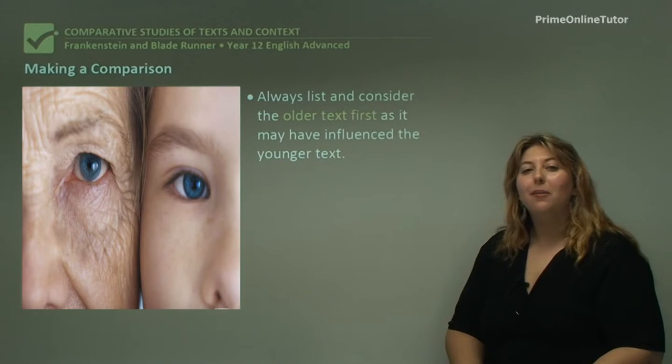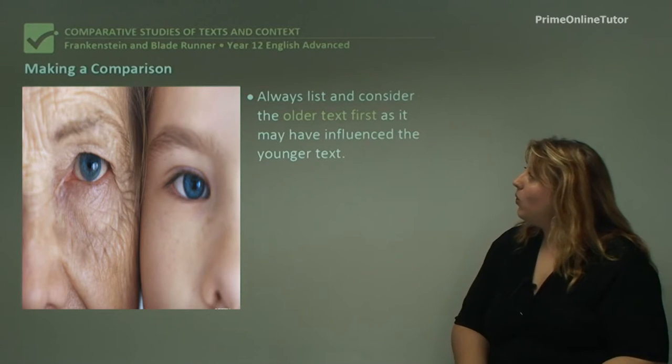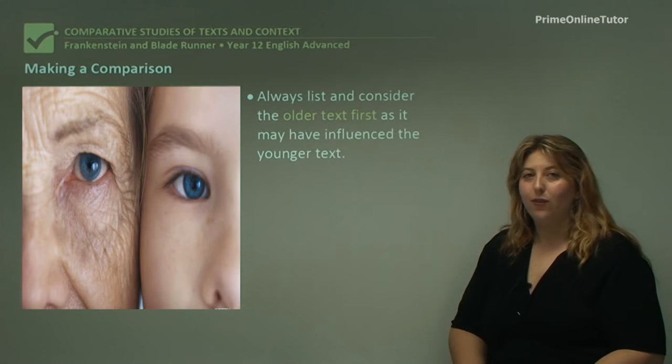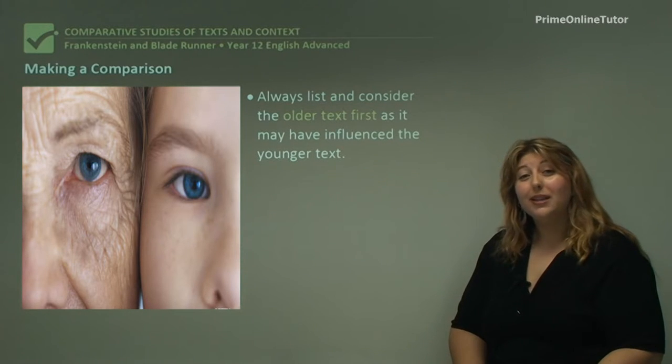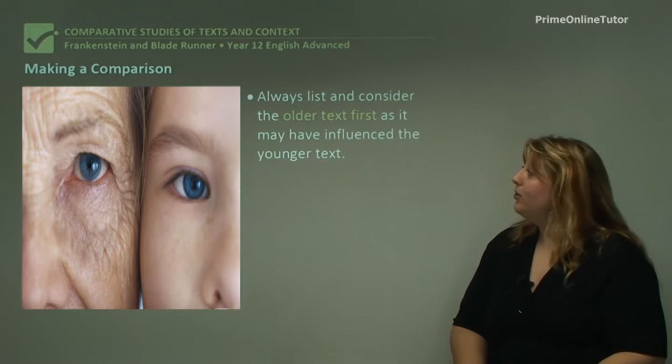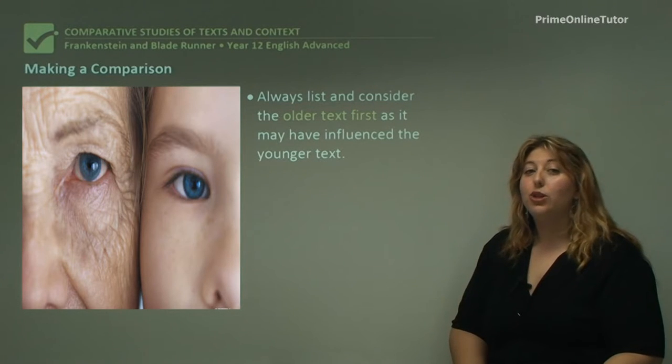So how do you make a comparison between two texts in time? The first thing is to always list and consider the older text first in the paragraphs of your essay. This is for two reasons. One, it makes more chronological sense, and two, the older text may have influenced the younger text, so there may be a relationship there as well.